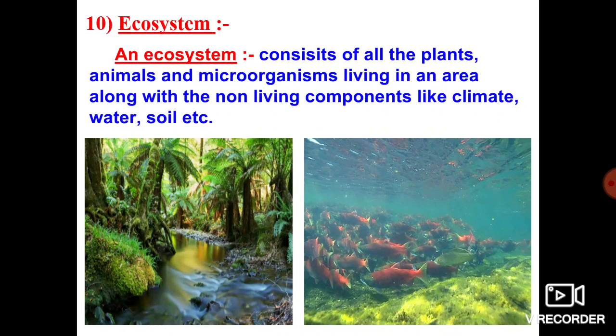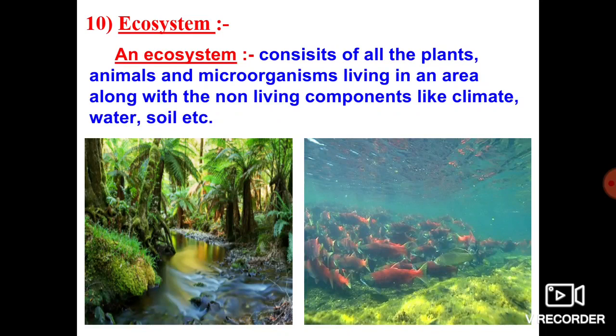That is what we call an ecosystem. Along with all the living organisms, non-living organisms are also present. The combination of the living and non-living things, that is what we call an ecosystem. So have you understood now?